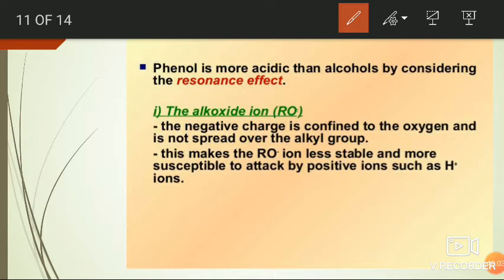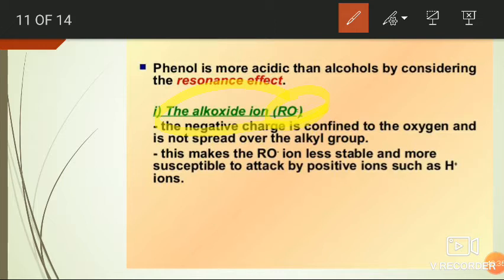But in the case of alkoxide ion, if alcohol donates proton or H plus ion to water molecule and forms alkoxide ion, the alkoxide ion is less stable than the phenoxide ion.